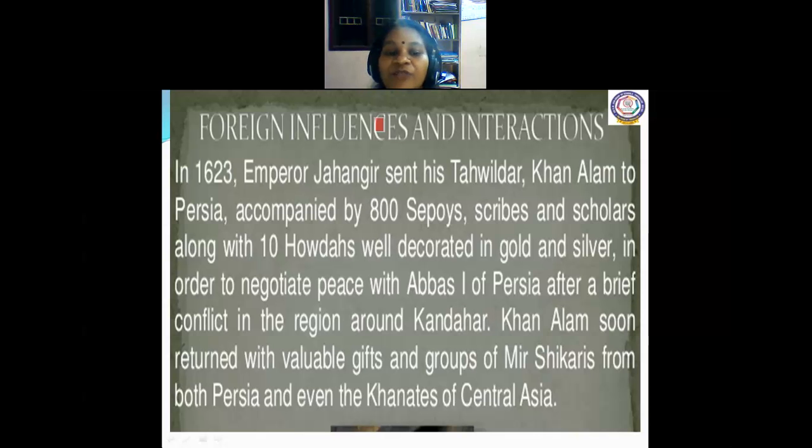After a brief conflict in the region around Gandhar, Khan Alam soon returned with valuable gifts and groups of missionaries from both Persia and even Central Asia.